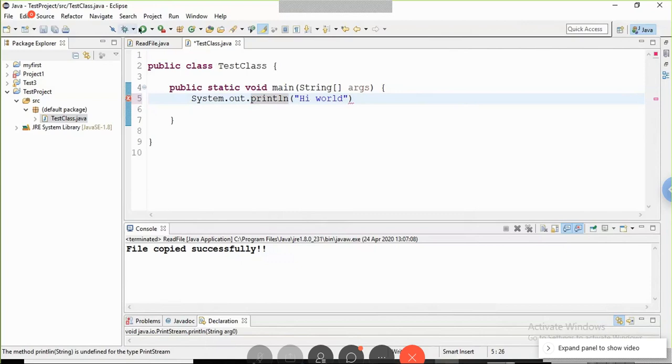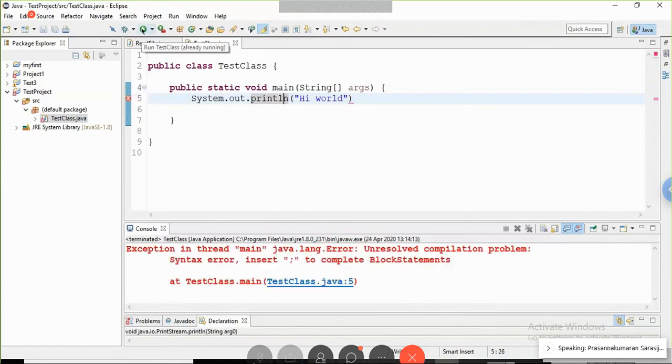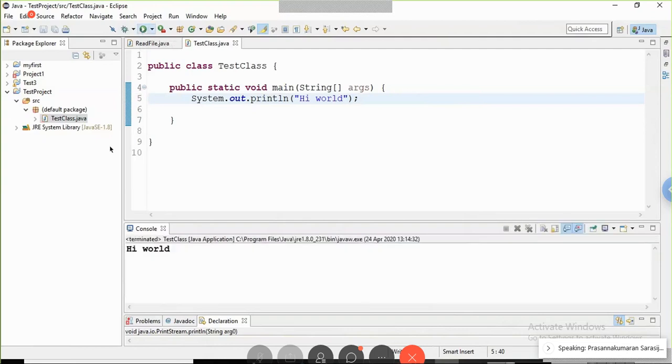So to execute this, you can click this icon. Some exceptions are there. Missing semicolon, maybe that. See, that is printed. So in the same way, you can create projects and classes.